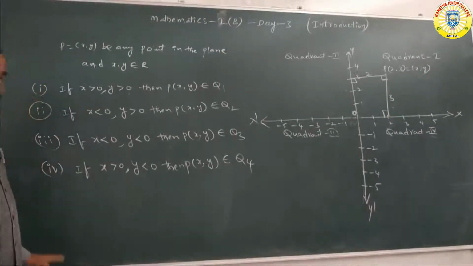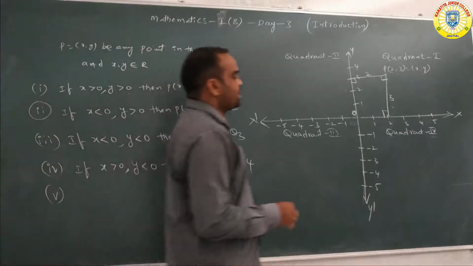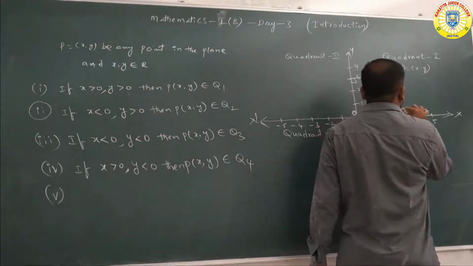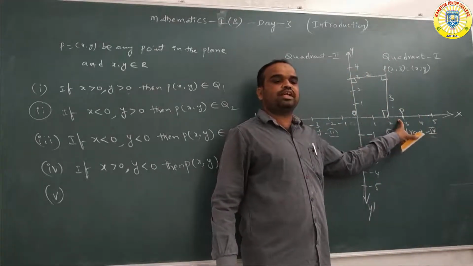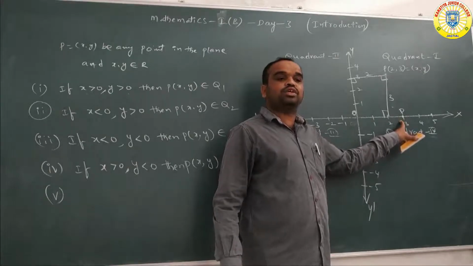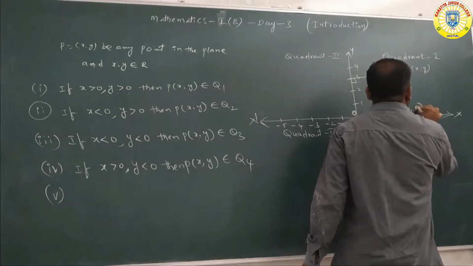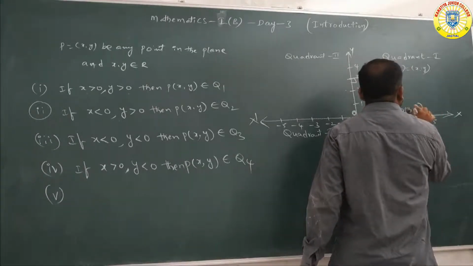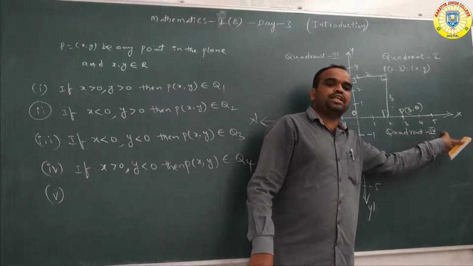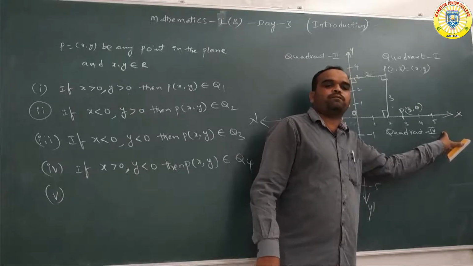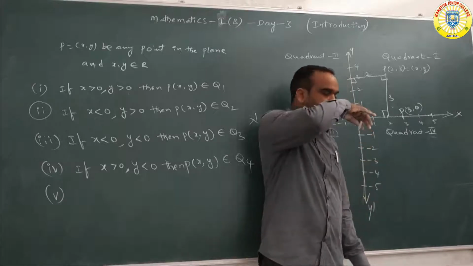Okay, see here, the fifth point. Suppose we take the point P like this. What are the coordinates of P? Here (3, 0). That means any point that lies on the x axis has its y coordinate equal to 0. Always remember this: if any point lies on the x axis, then its y coordinate is 0.